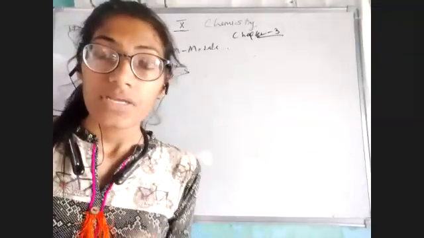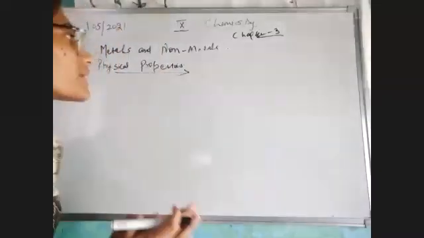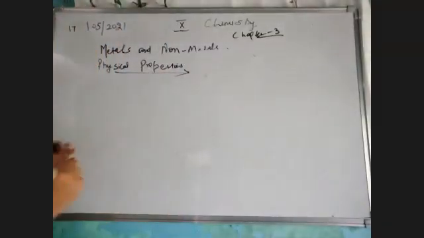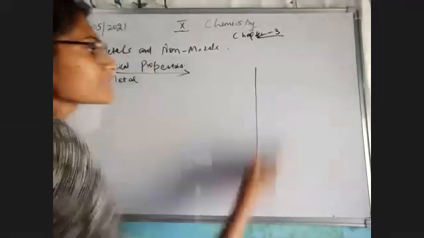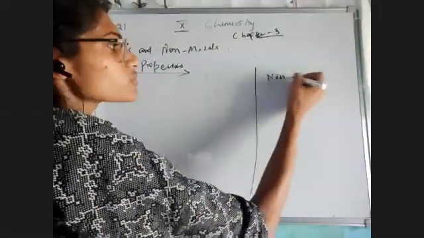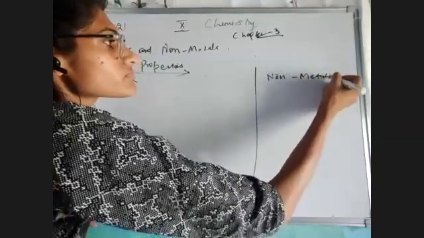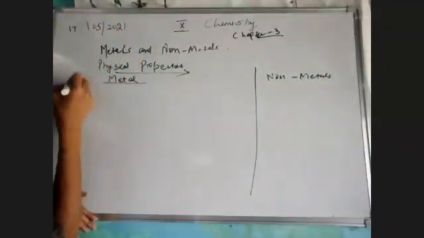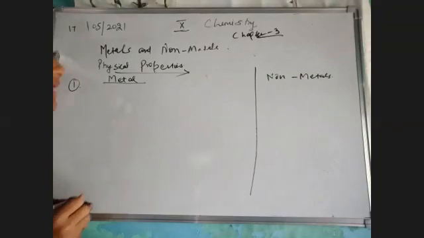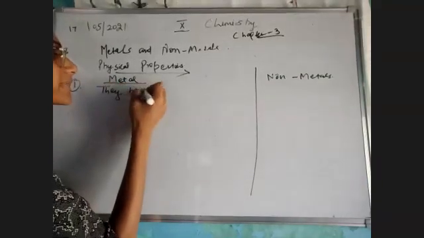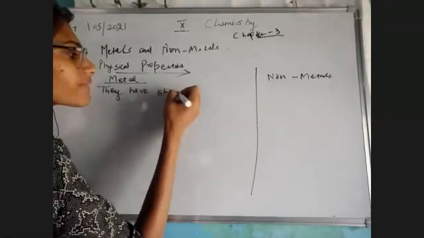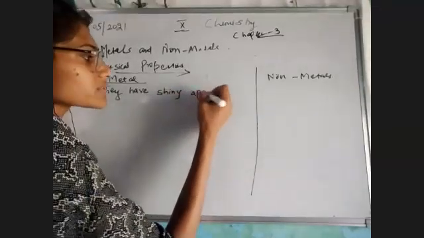So the first point is how the physical properties can differentiate our metals and non-metals. Let's first start with our metals and then we will go to non-metals also. The first physical property of metals is that they have a shiny appearance.